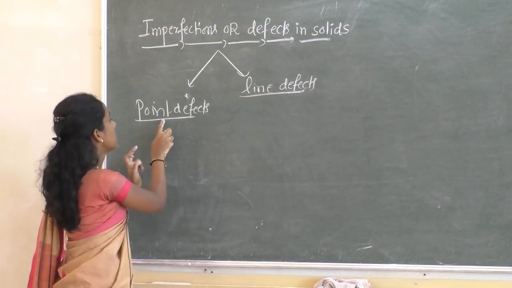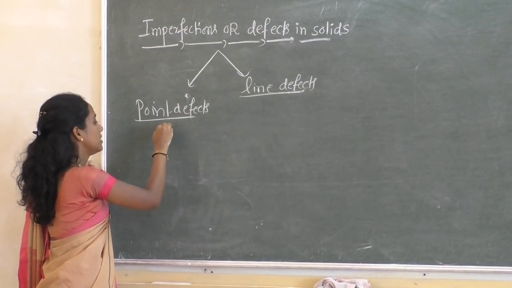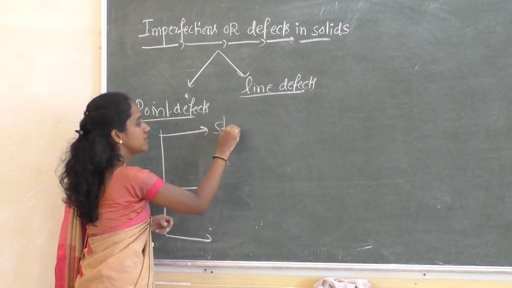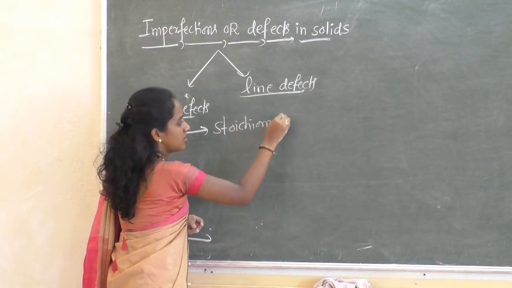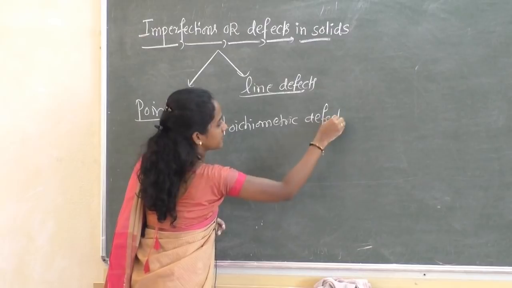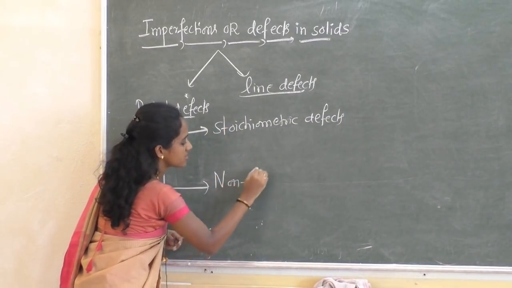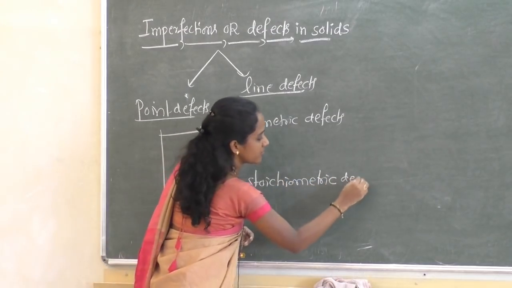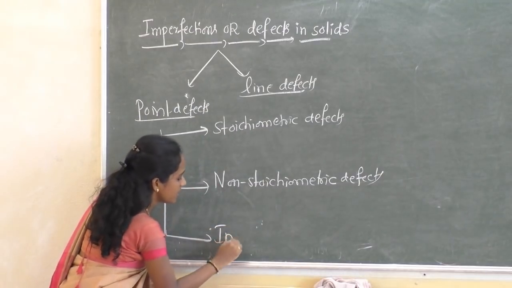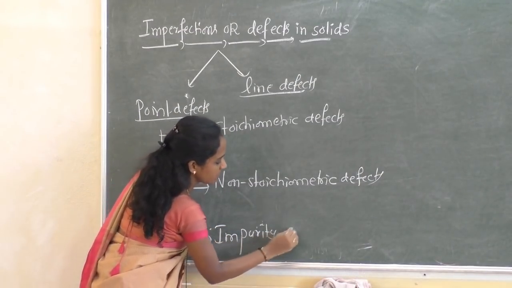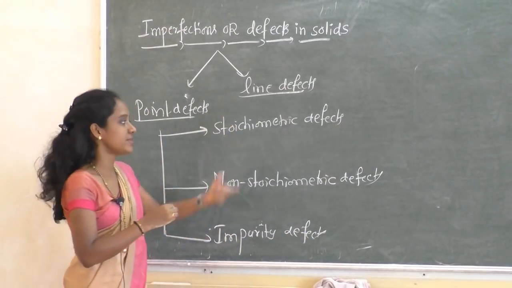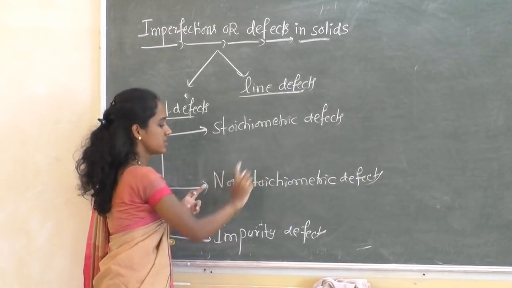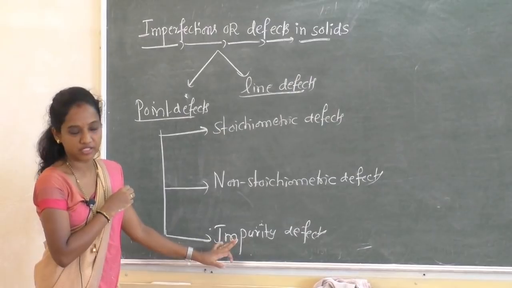Under point defects again there are three types: stoichiometric defects, non-stoichiometric defects and impurity defects. I'll explain one by one.